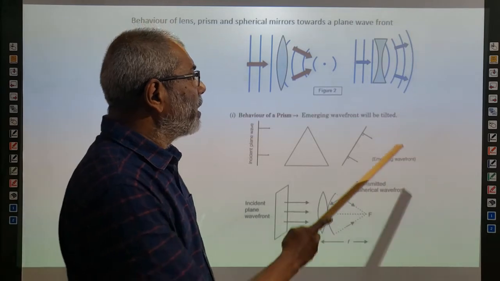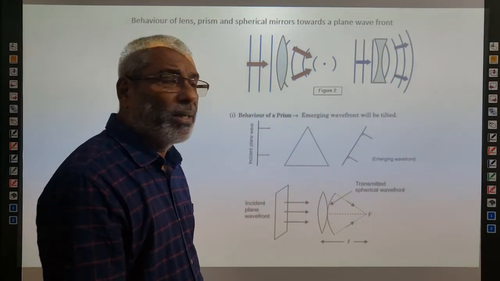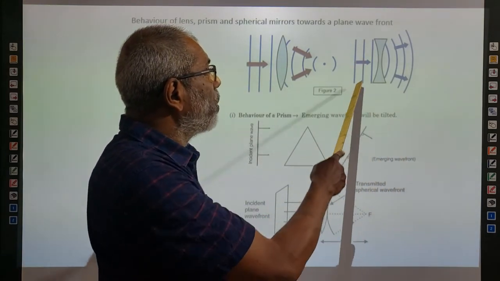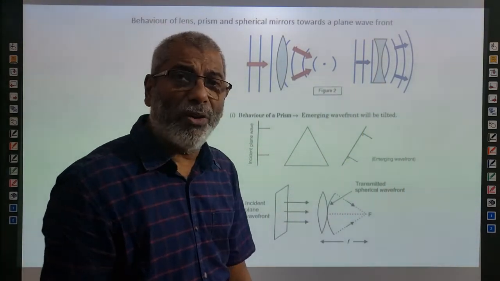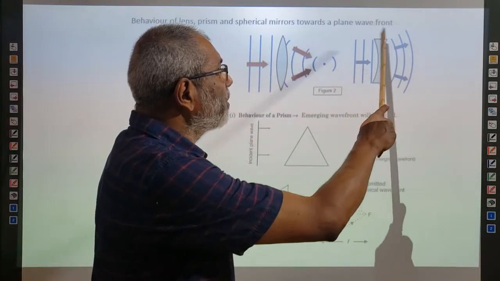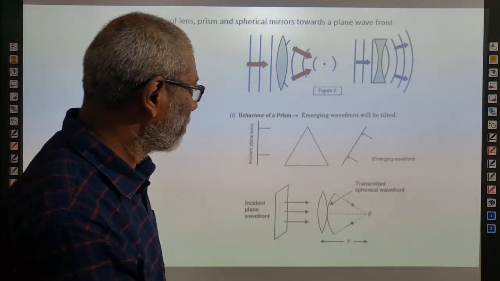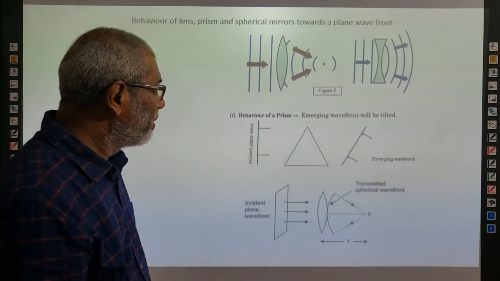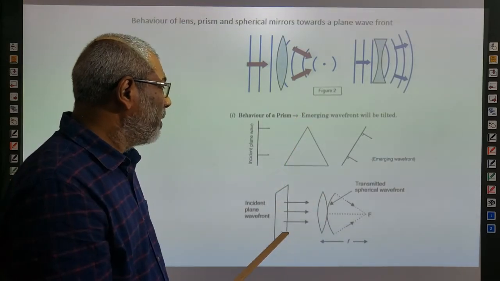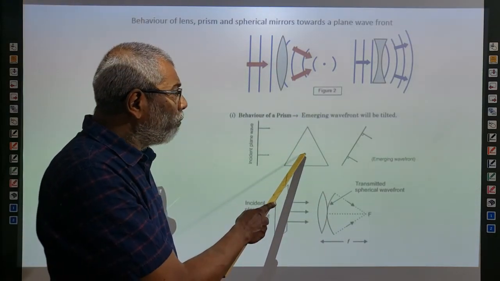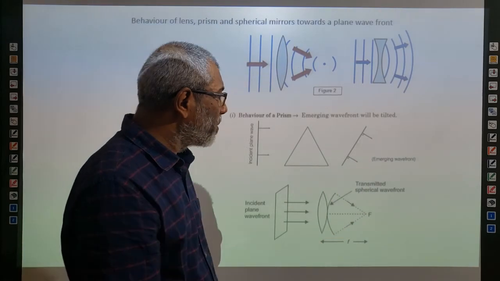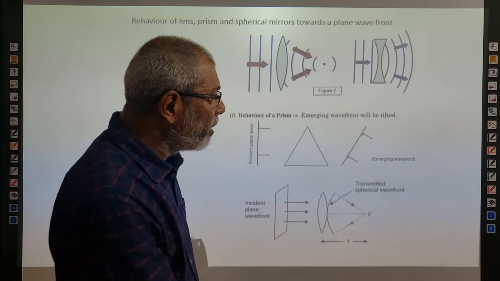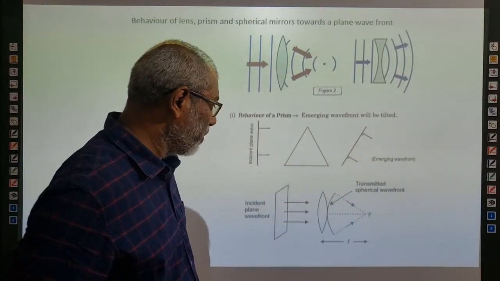Second case, this figure shows the refraction through a concave lens. Here also, on the concave lens, a plane wavefront is made incident, and after refraction it goes diverging. In this diagram, a plane wavefront is made to fall on a prism. How the refraction takes place through the prism and comes out as a plane wavefront itself is shown in the figure. This is the emerging wavefront.